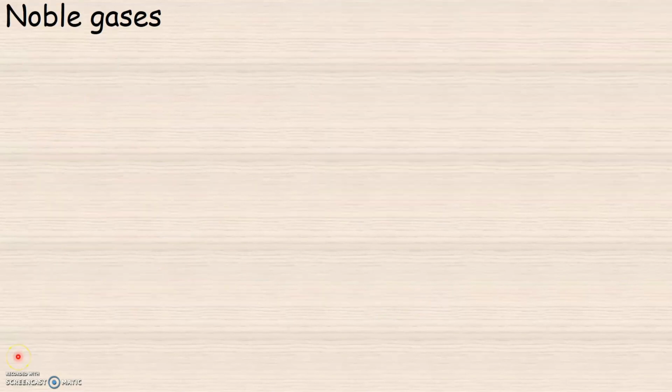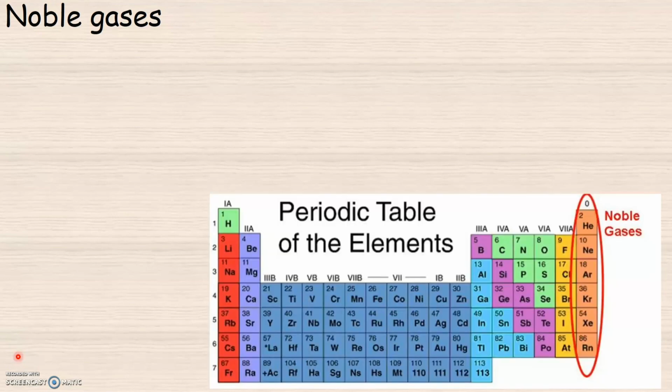Now let's have a look at noble gases. We know that noble gases are placed in the extreme right position of the periodic table. The noble gases are helium, neon, argon, krypton, xenon and radon. Noble gases belong to group 18, or they are called group 0 elements.